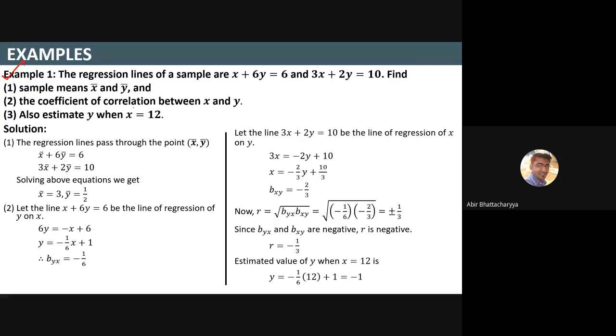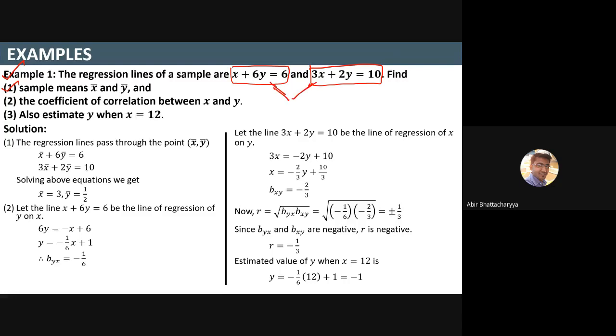Whenever I'm asking about the regression line, there are two regression lines given to you. But I don't know which one is y on x, which one is x on y. First, they ask you to find the sample means. Sample means is the point of intersection of these two equations.